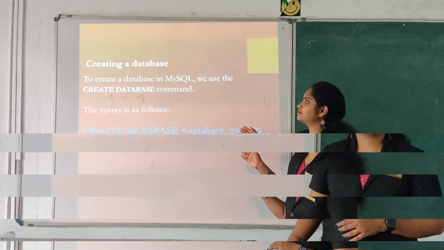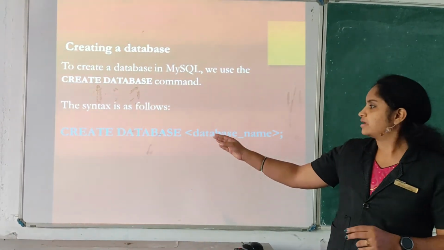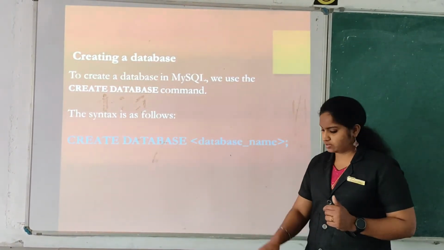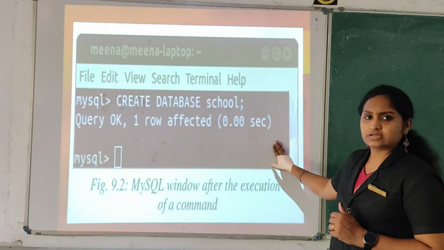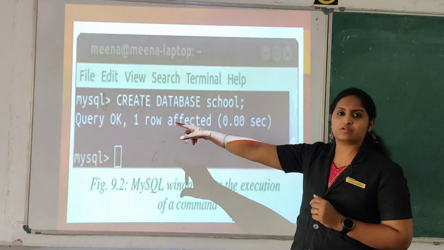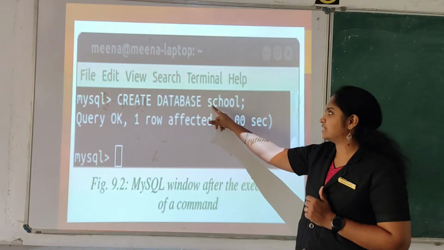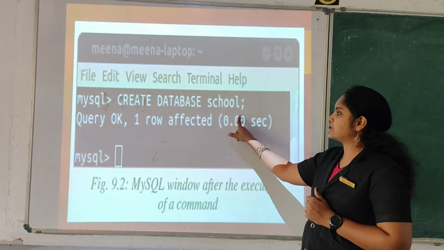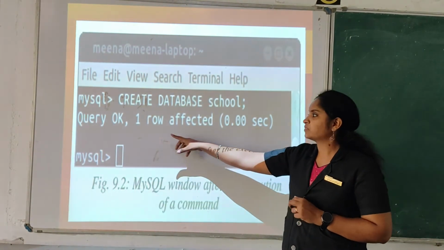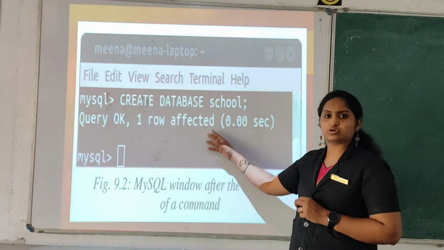And how can we create a database? Here is the syntax to create a database. You use the DDL command create, then the keyword database, and then you give the database name. The terminal window is displayed here, and like this you can type the content. At the MySQL prompt, we have opened the MySQL program and typed create database, so the school database is created. If it is correct, it will give a message that the query is OK and rows affected, or else it will show an error.